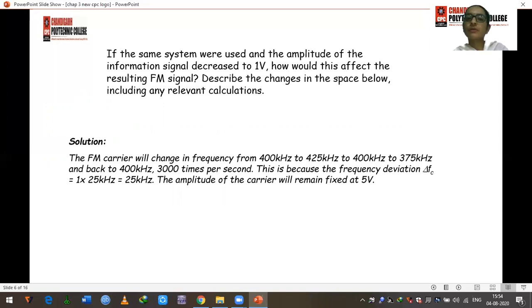So the solution will be like that. The FM carrier will change the frequency from 400 kilohertz to 425, back to 400, then to 375 kilohertz and back to 400 kilohertz. It's 3000 times per second. It's because the frequency deviation delta Fc is equal to 1 into 25 kilohertz, that is 25 kilohertz. The amplitude of the carrier will remain fixed at 5 volt.